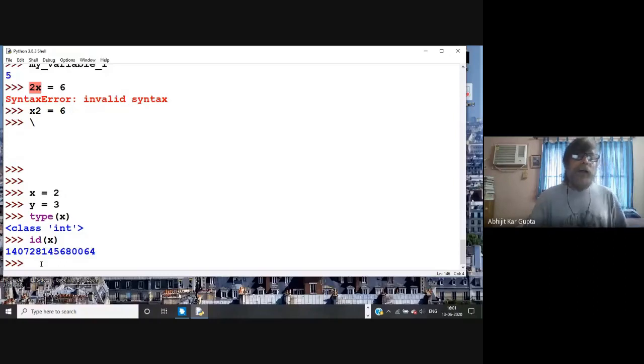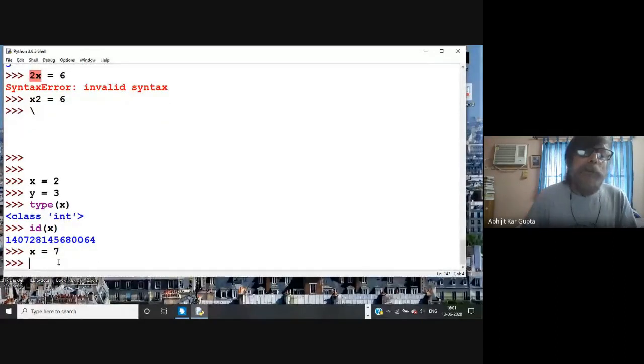Okay, let me tell you one thing. Like I give x equal to 2, now I type x equal to 7. Now see, before that you write x equal to 2. Now I write x equal to 7.